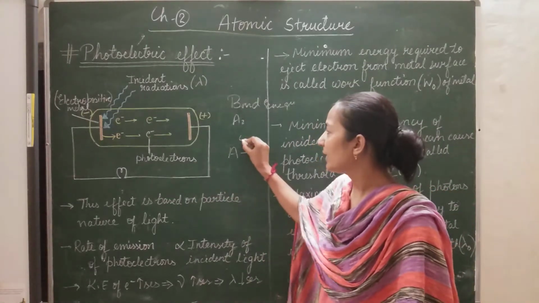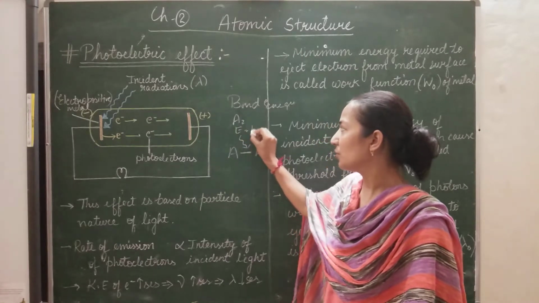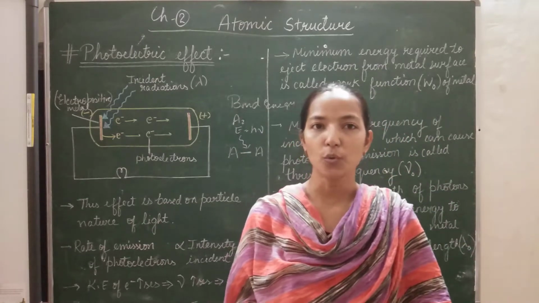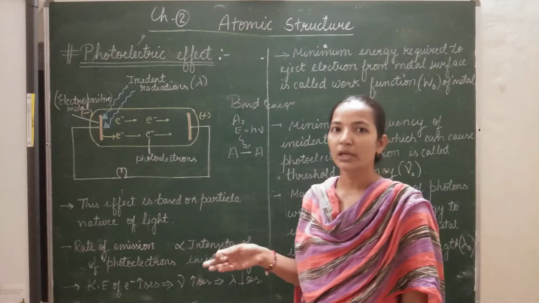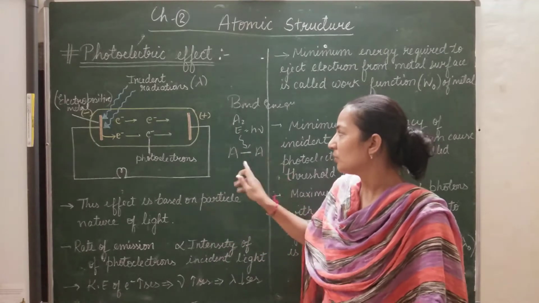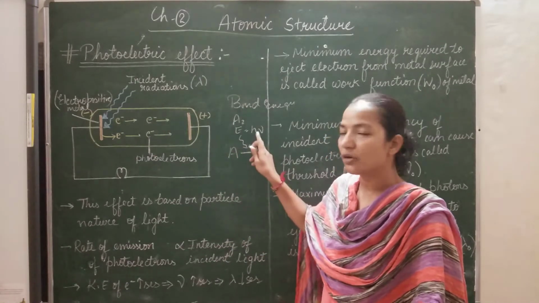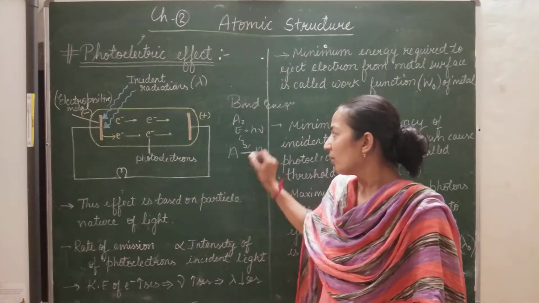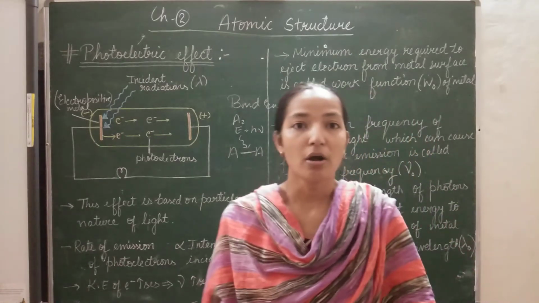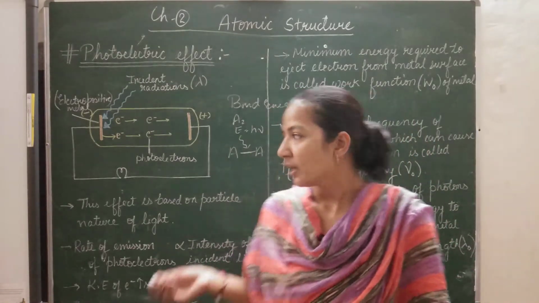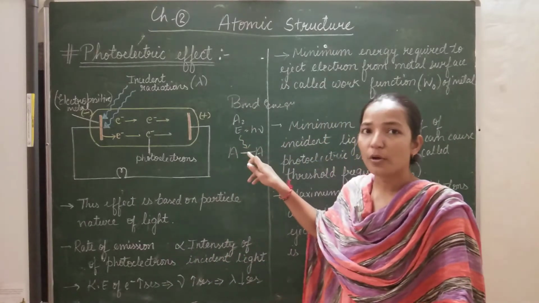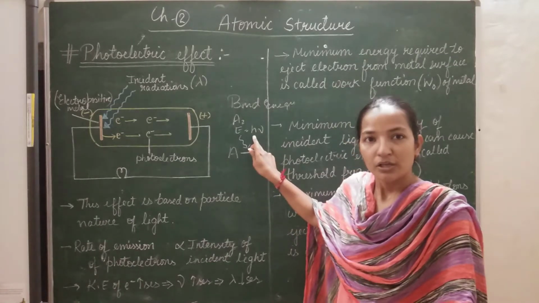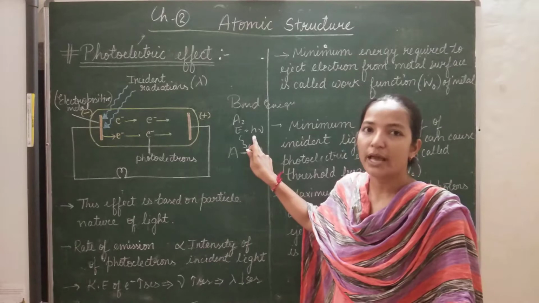Suppose we are providing it energy equal to h nu, or energy equal to the energy of a photon. According to Planck's quantum theory, the energy of a photon is equal to h nu. So if we are providing the energy equal to the energy of a photon, then the bond may or may not break. Why? Because it is not possible that any bond can be broken by using energy equal to the energy of a photon.